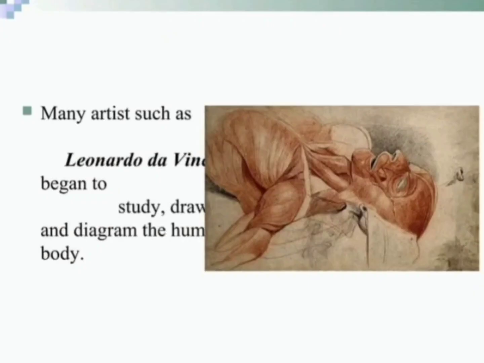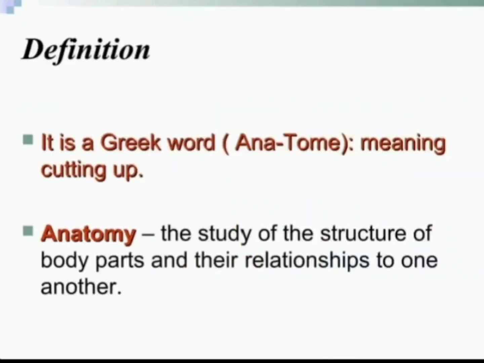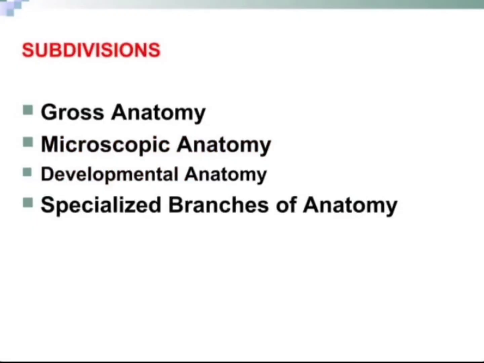15th century, Leonardo da Vinci of Italy, the originator of cross-sectional anatomy, was one of the greatest geniuses the world has known. He was the founder of modern anatomy. Anatomy, meaning cutting up. Anatomy is the study of the structure of body parts and their relationship to one another.